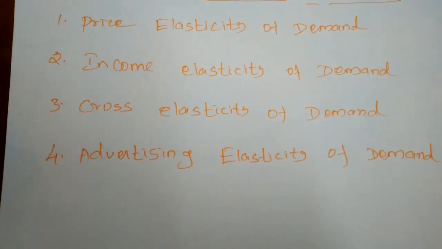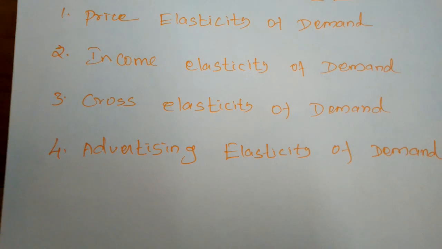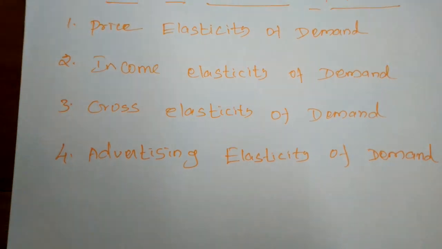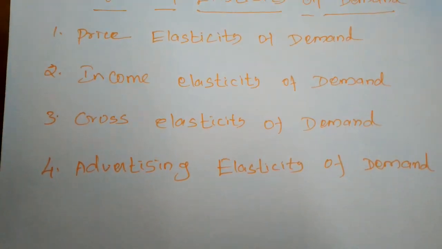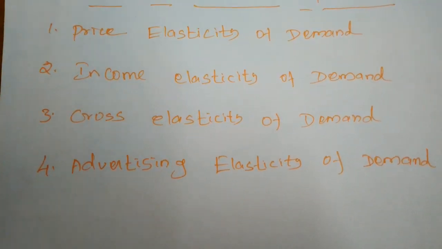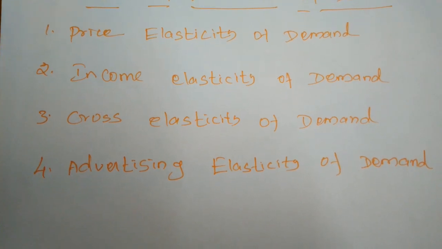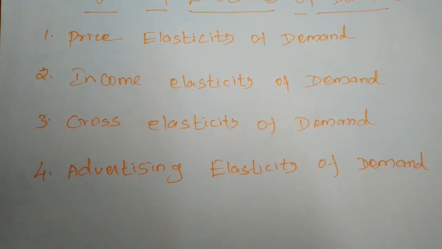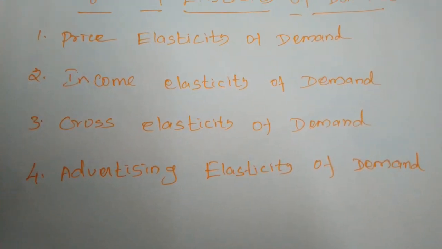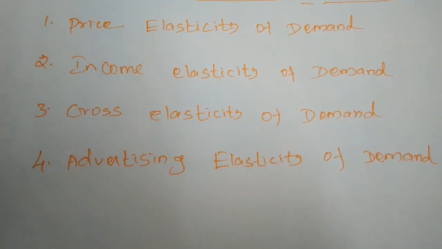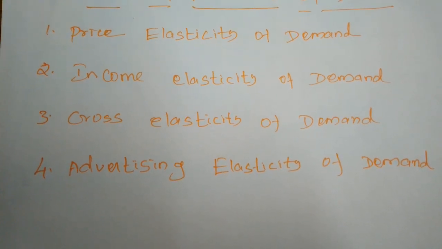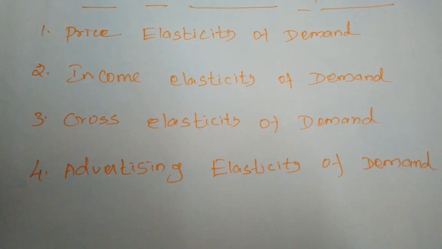Okay, but in which ratio is the price of the other substitute commodity increased? On the basis of the increased ratio of the price of the other commodity, the demand will increase or change. That is called cross elasticity of demand. Here we derive the elasticity of demand by the proportionate change in demand of commodity X divided by the proportionate change in the price of commodity Y. So on the basis of changes in the price of the Y good, the demand for the X good also will change.